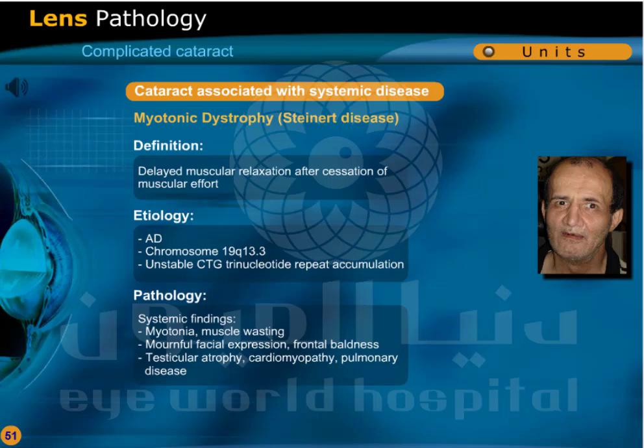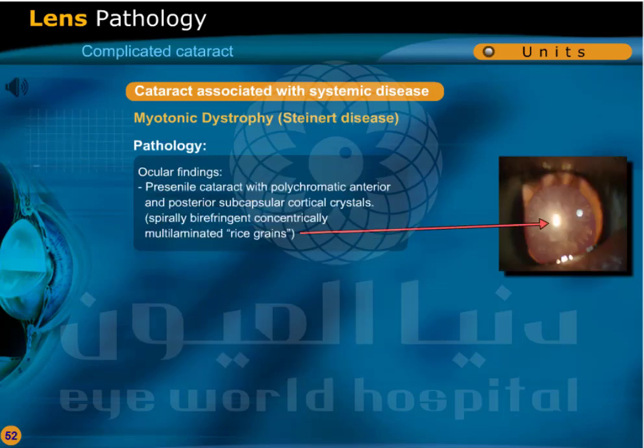Systemic findings include myotonia, muscle wasting, mournful facial expression, frontal baldness, testicular atrophy, cardiomyopathy, and pulmonary disease. Ocular findings: presenile cataract with polychromatic anterior and posterior subcapsular cortical crystals, spirally birefringent concentrically multilaminated rice grains.